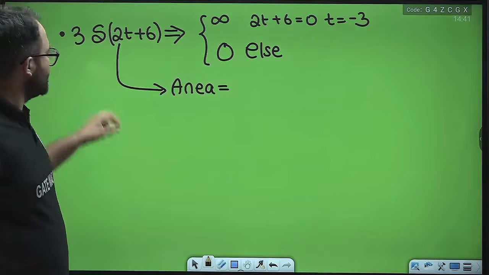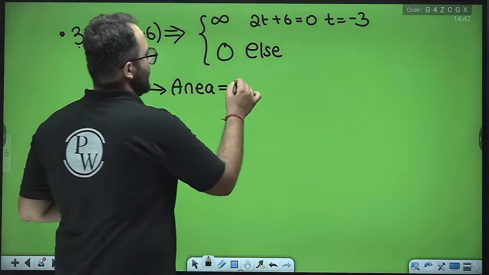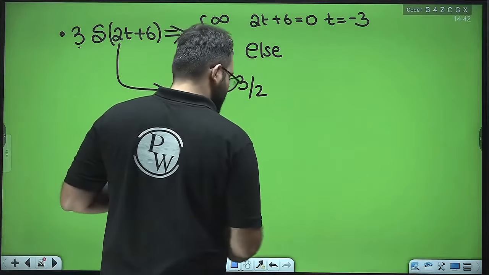Area is affected by the term outside and the term which is inside with t. So, the area is 3 by 2.